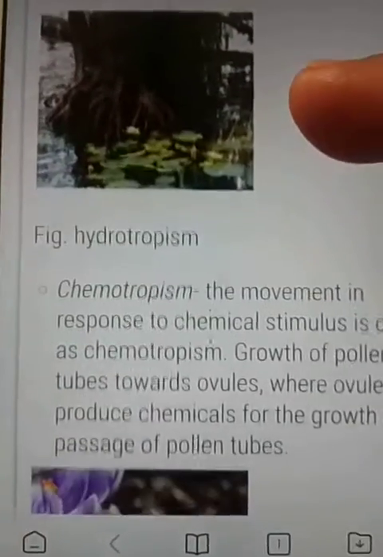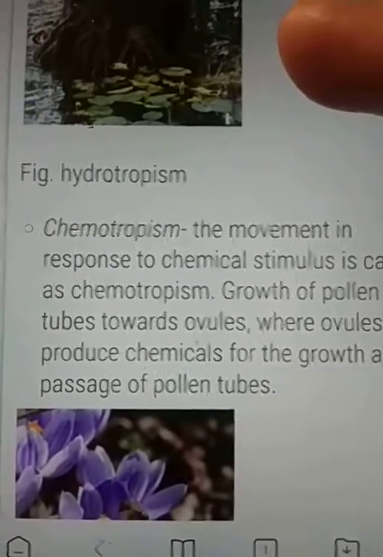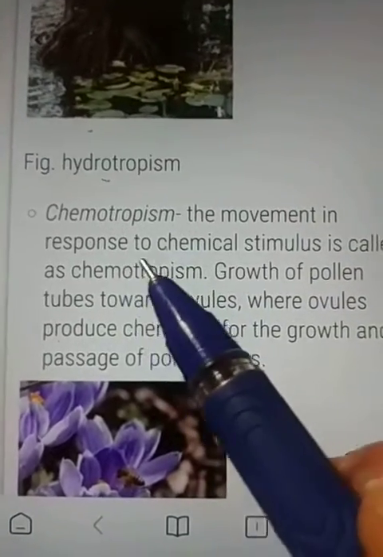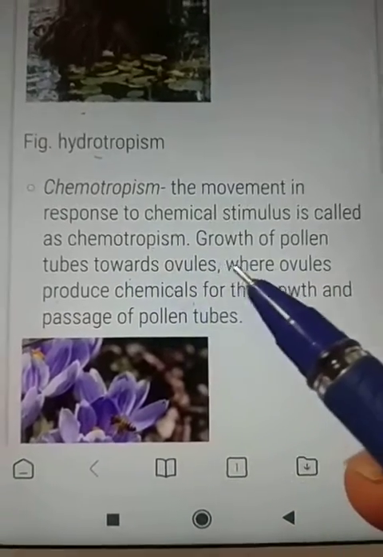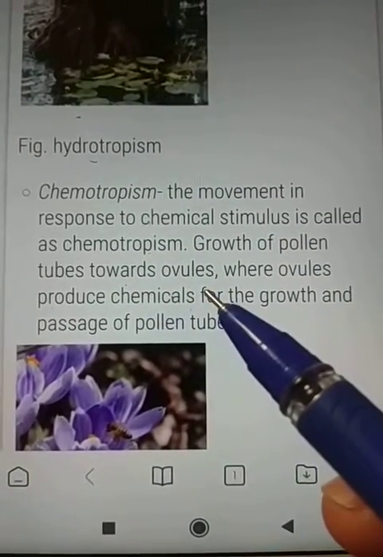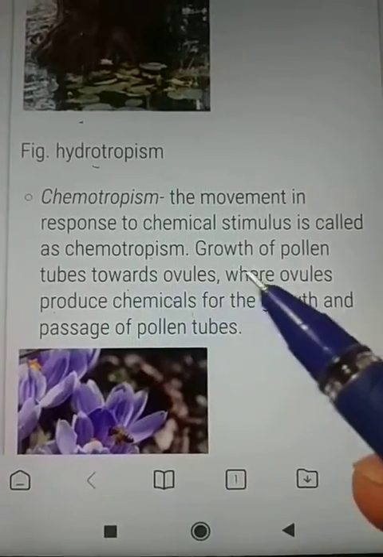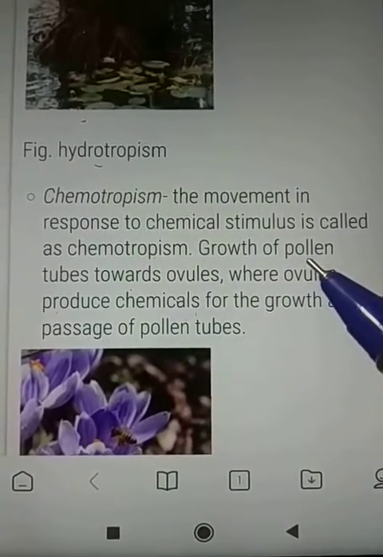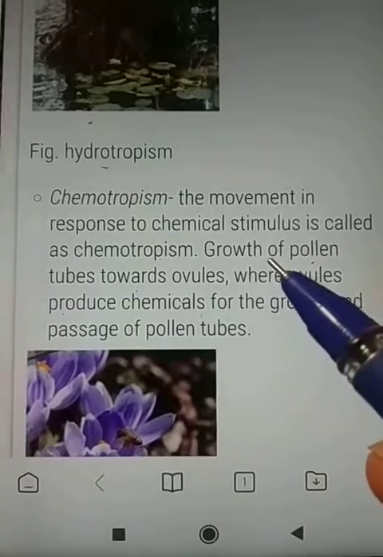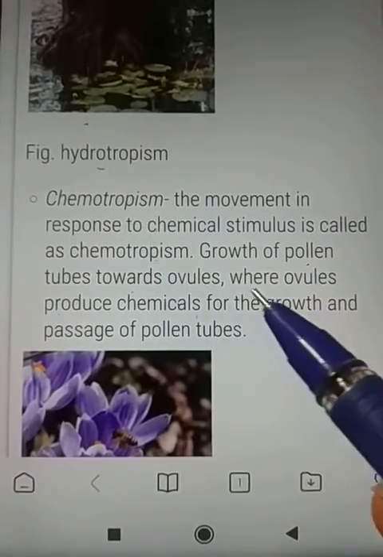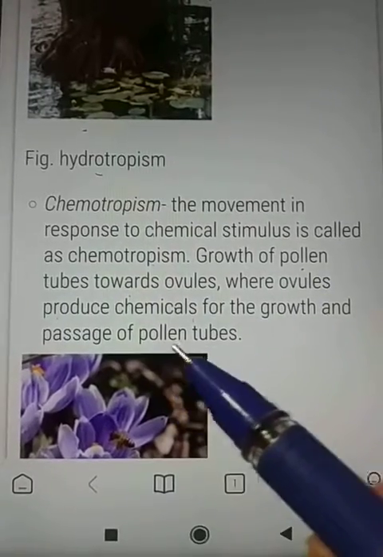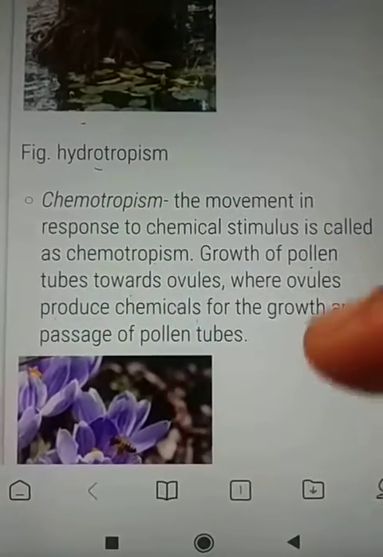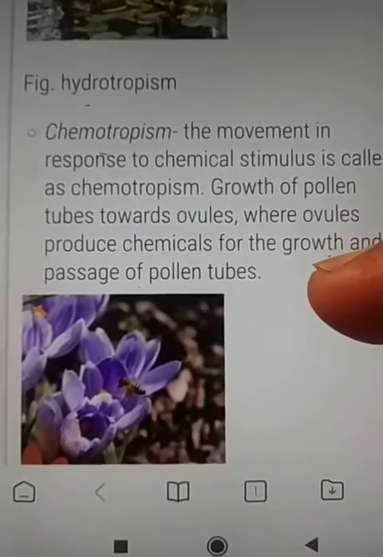Next is chemotropism. Chemo means chemical. The movement in response to a chemical stimulus is called chemotropism. For example, growth of the pollen tube towards the ovule. During pollination, pollen tubes grow towards the ovule, where the ovule produces chemicals for the growth and passage of pollen tubes. This type of movement is called chemotropism. It occurs by the action of chemicals.